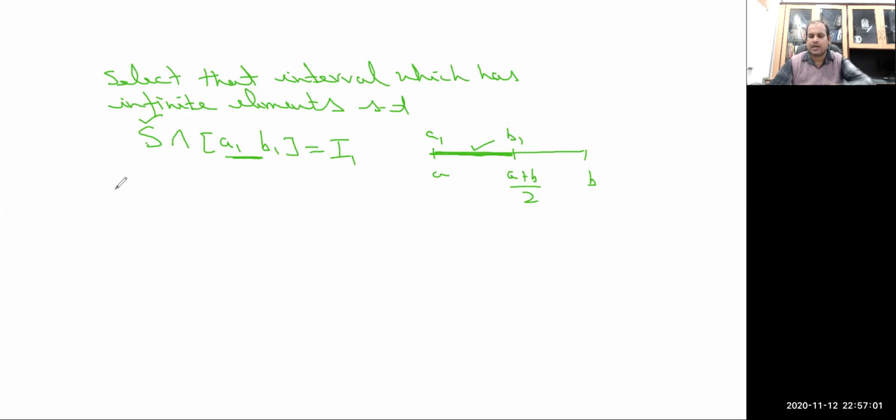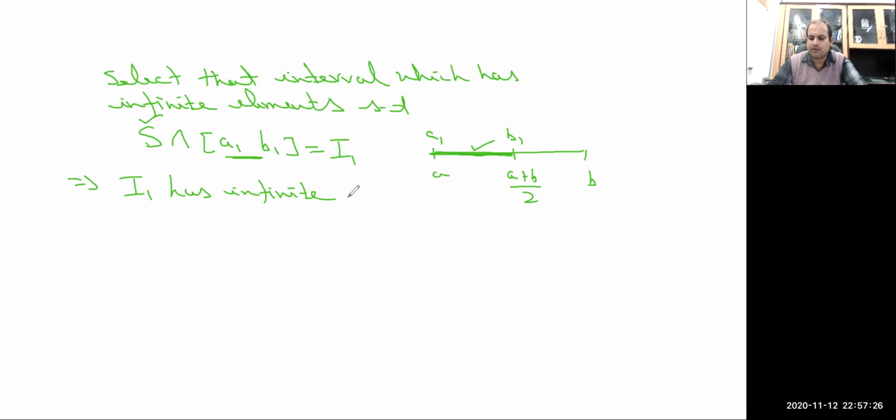Then again I1 has infinite elements, because we have divided the closed interval AB into two equal parts, and AB contains all the members of the set S. Among those two parts we have taken the one which contains infinitely many elements, and if both of them are infinite, then one can randomly select any one of them.